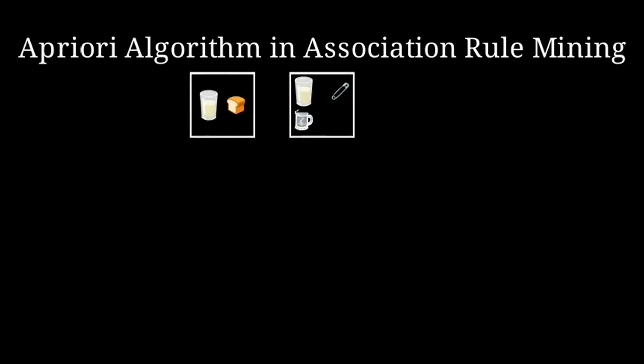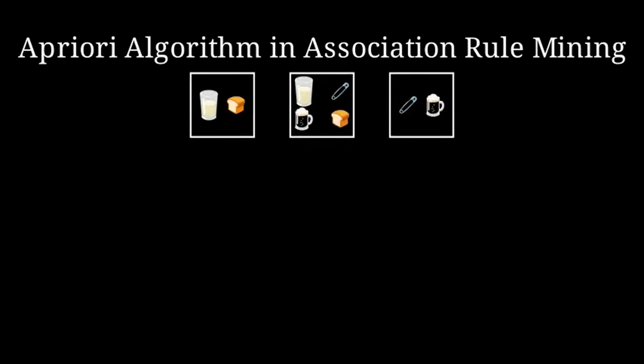In this lesson, we will understand the a priori algorithm for association rule mining. Think of a grocery store that wants to know which items are bought together. For example, if a customer buys peanut butter, how likely are they to also buy jelly? Let's visualize a few baskets.